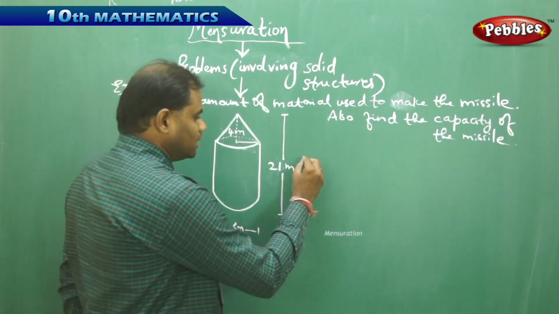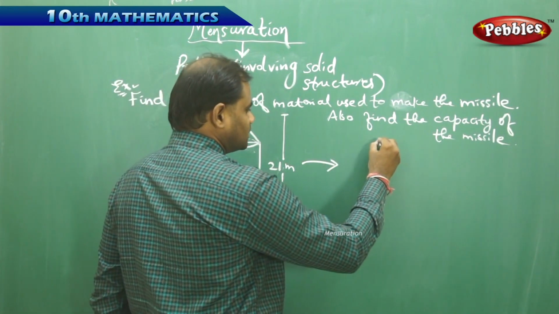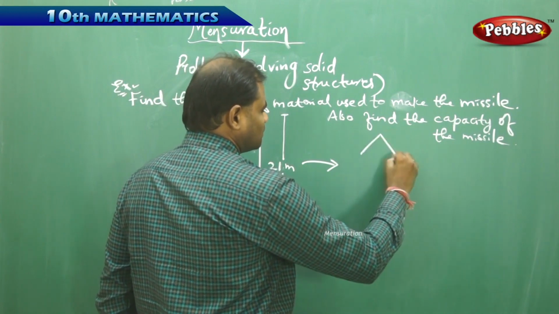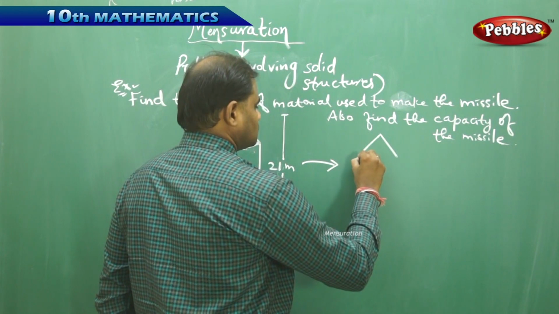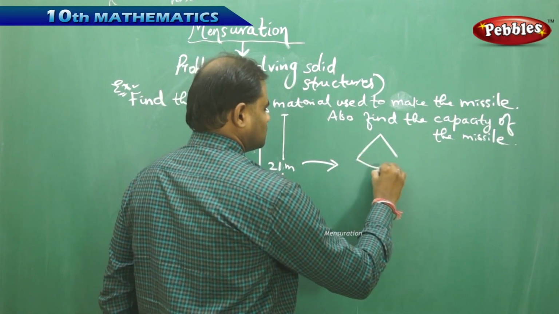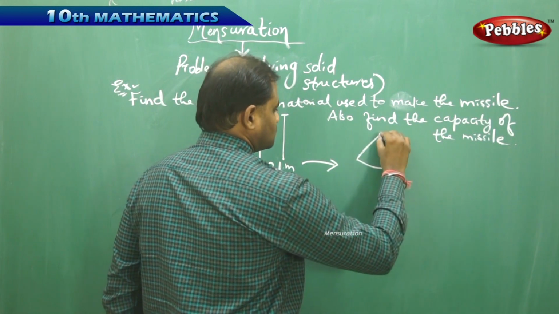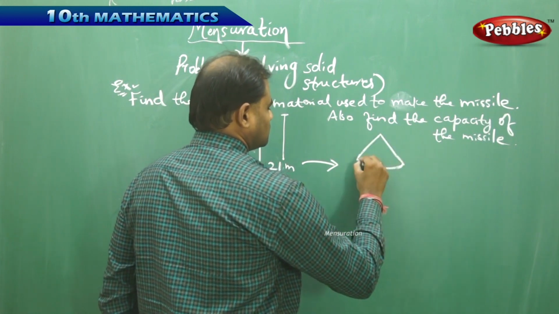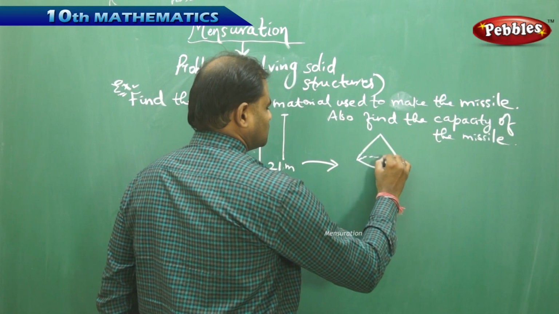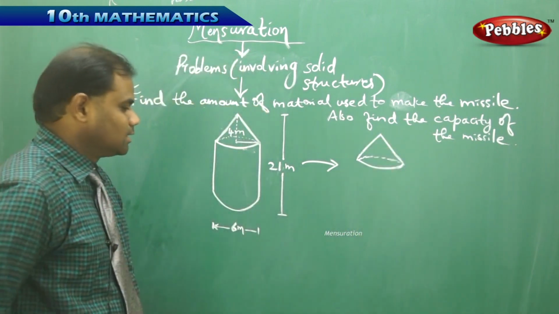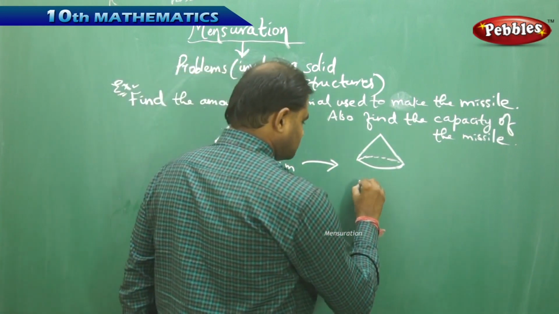So let's see more clearly how we get the different solid structures. Initially, I get a cone. This is the cone, and next I get a cylinder.